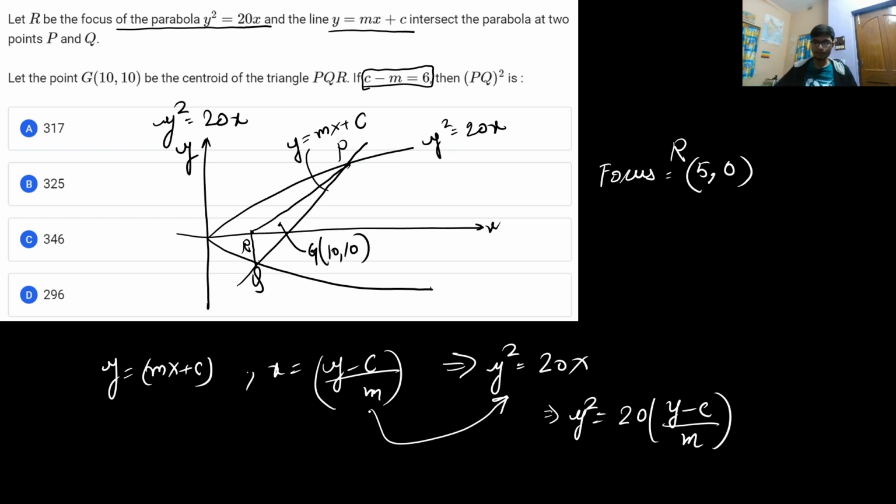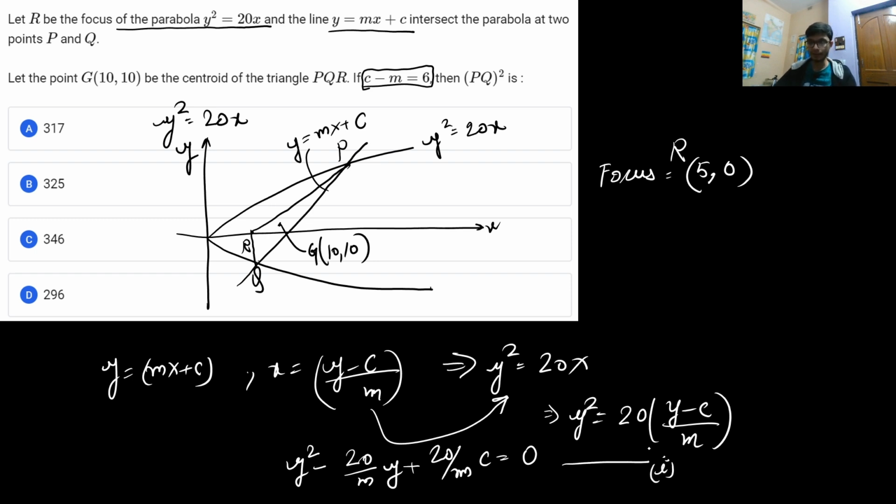So from here you will definitely get a quadratic equation, and the quadratic will look like 20 y square minus 20 by m y plus 20 by m into c is equal to 0. So this is a quadratic equation. Let me label this as equation number 1.